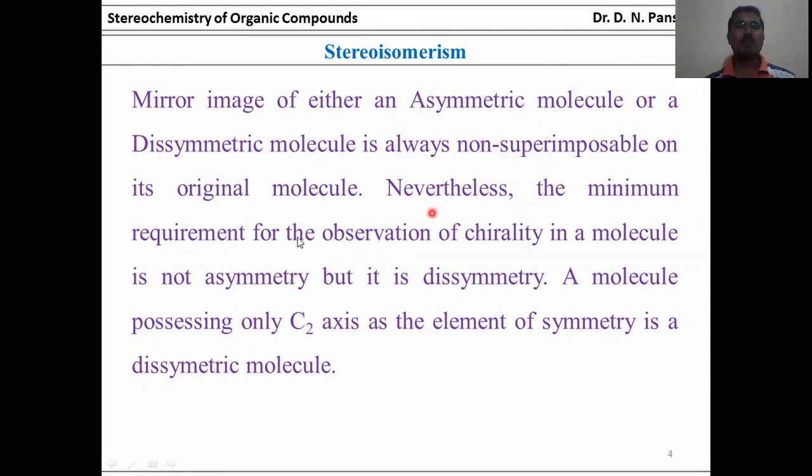Nevertheless, the minimum requirement for the observation of chirality in molecules is not asymmetry, but dissymmetry. A molecule possessing only a C2 axis as the element of symmetry is a dissymmetric molecule.